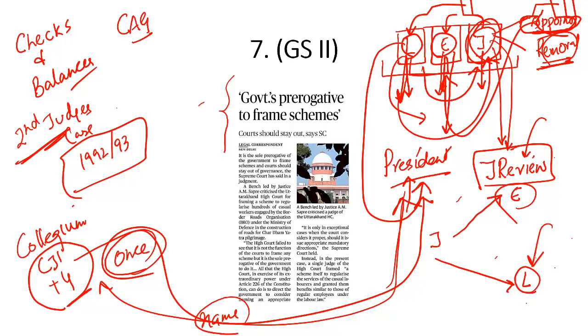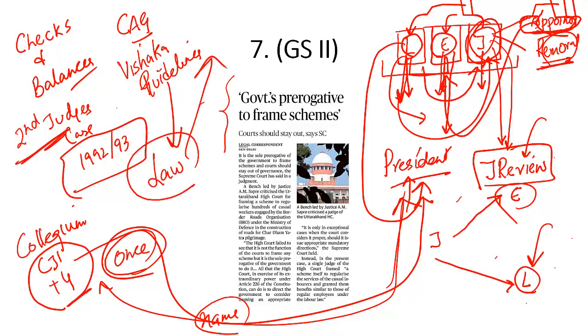How? Look at the 1997 judgment, Vishaka Guidelines. The Supreme Court laid down various rules, and because of these rules, the sexual harassment of women at workplaces can be curtailed. That is what we call Vishaka Guidelines. And this Vishaka guideline is just like a law passed by the Supreme Court.